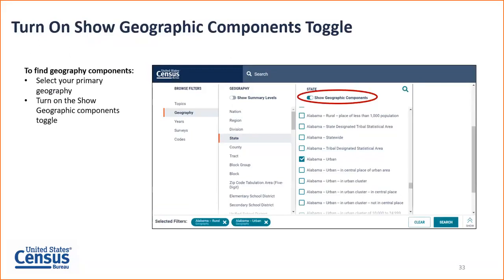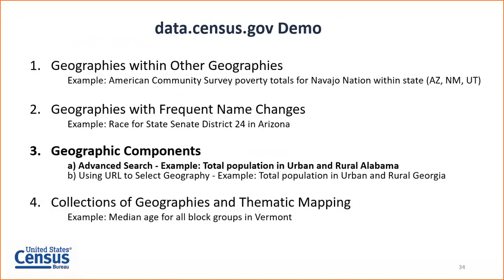The way that you access them on data.census.gov is to first select the geography of interest that you want data for. Here we've selected state. Then look at the top of your screen where it says Show Geographic Components. Go ahead and turn that toggle on, and you'll see the options that you're looking for. Most people, or your basic users, don't want this information, so we hide this from the default view so that they can easily select the most common geographies, the total state, but it certainly is only a click away if you are interested in that.